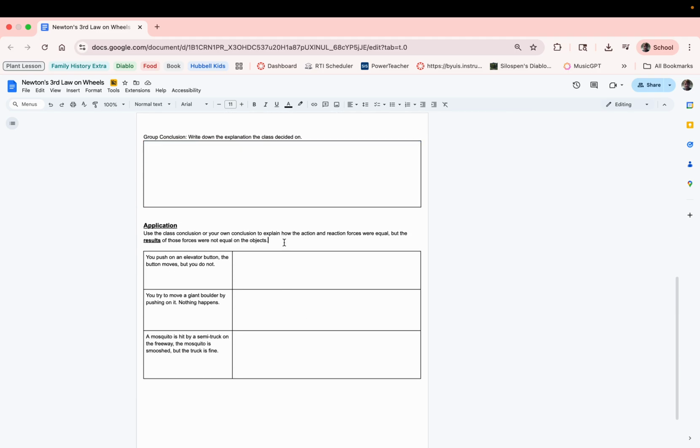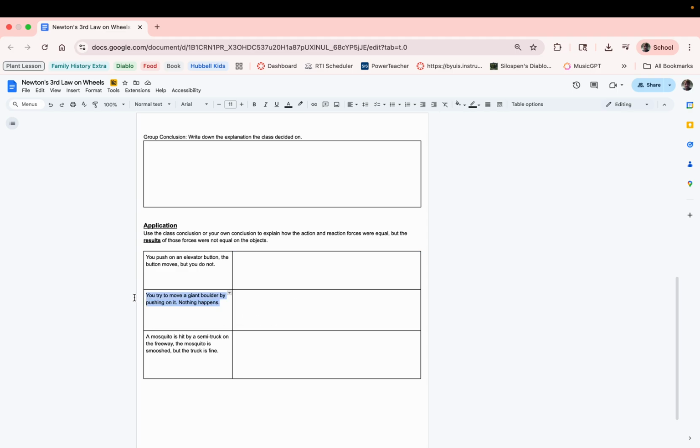Down here, we're seeing a couple of different situations, some applications of scenarios that occur in your daily life where it seems like the forces are equal, but they're actually not, based on the results. So if I push an elevator button, I'm greater than that elevator button. So when I push it, it goes in and I don't necessarily go backwards. Although they end balanced, because once you press it in, you're balanced, they're not, right? Because one is greater than the other. Describe that to me here.